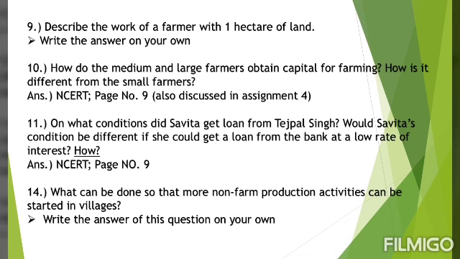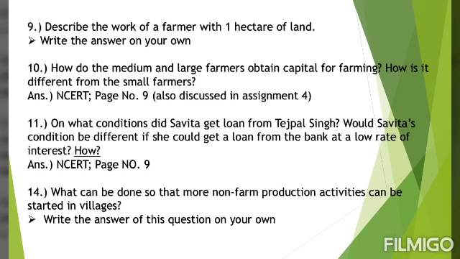Coming to question number 11. On what conditions did Savita get loan from Tejpal Singh? Would Savita's condition be different if she could get a loan from the bank at a low rate of interest? How? Students, the first part of this question I already gave you for your assignment, and we have discussed it also. The answer for the first part is given on page number 9. From there you will find the conditions and you will write.